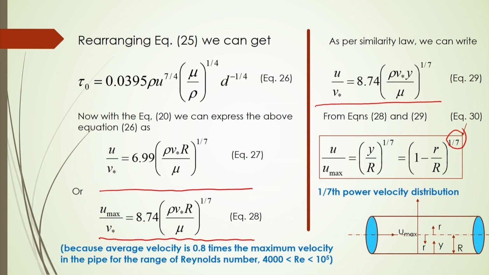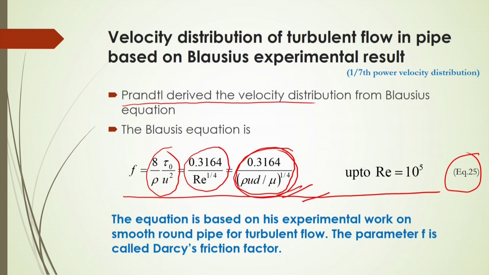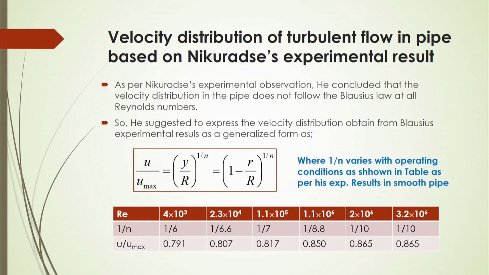Here the circular pipe is shown, with y and r related as in the figure. So we have the 1/7 power law velocity distribution, which is obtained from Blasius experimental results.